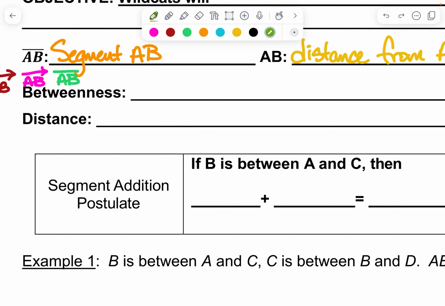The distance is how far apart two things are. So obviously you could have two things that are very close together. You could have two things that are much further apart.